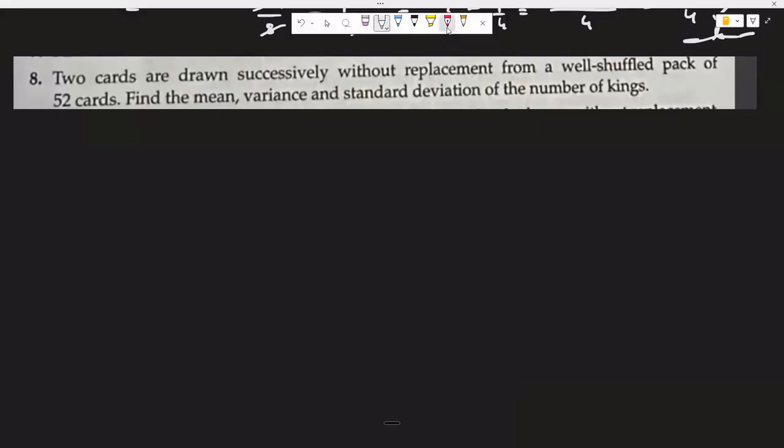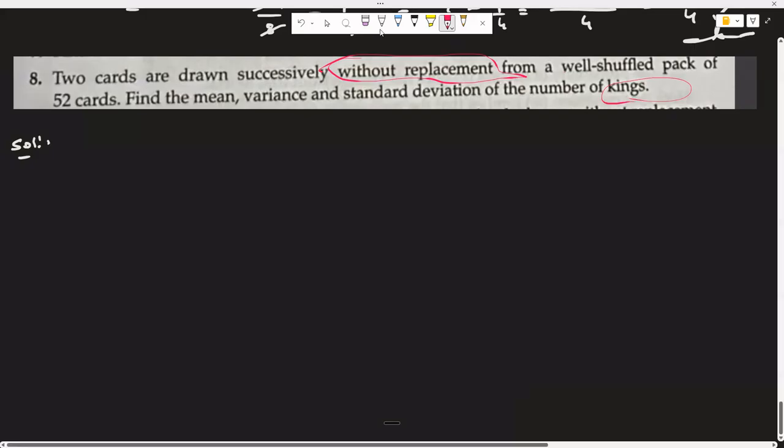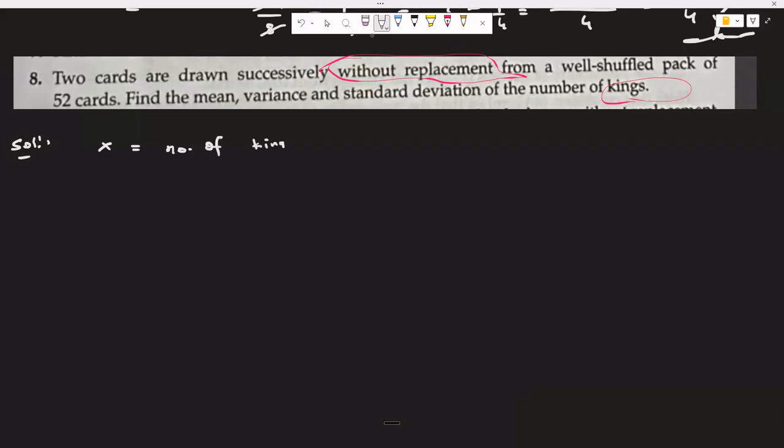Without replacement, these words are very important, from a well shuffled pack of 52 cards. Find the mean and variance of the number of kings. So kings we need to calculate. So let x be equal to the number of kings, king card.